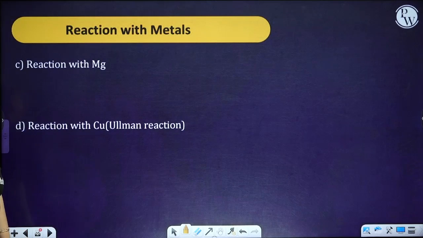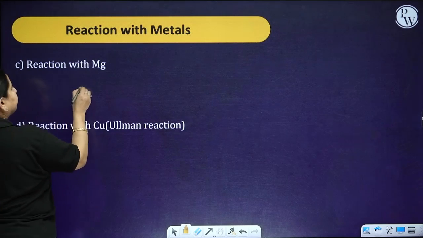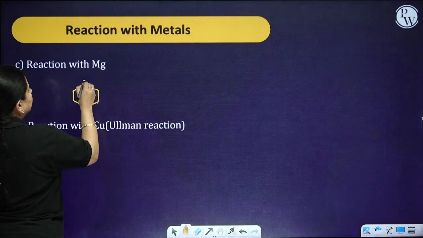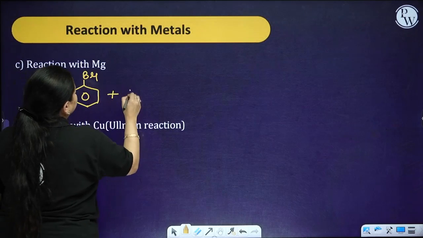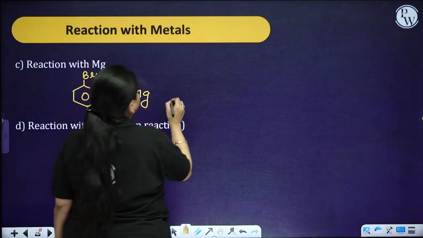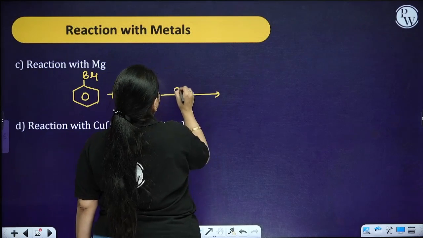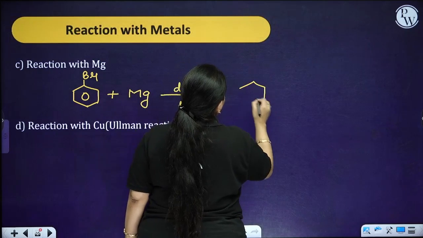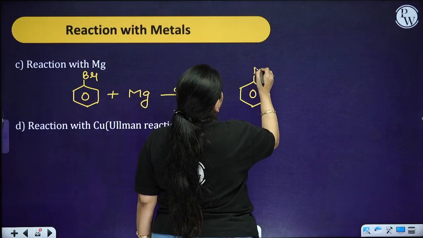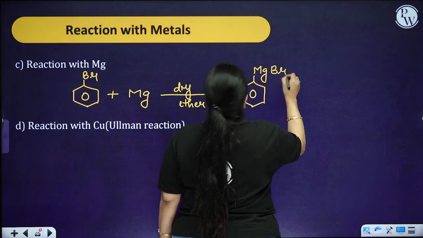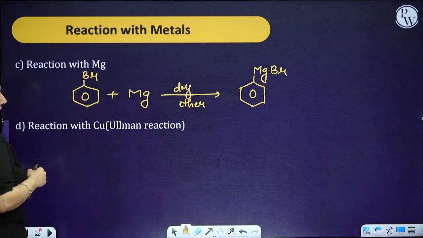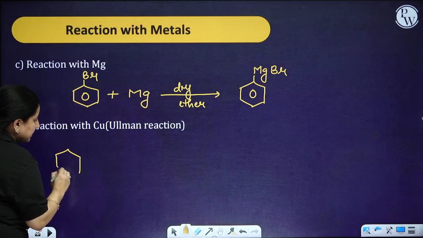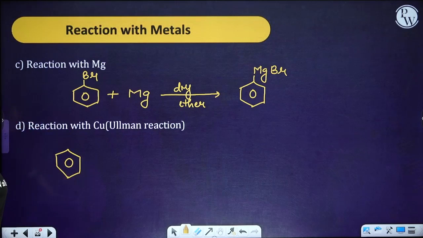Now let's have the reaction with the metals. So in the reaction with the metals, say suppose, bromobenzene with magnesium we do, and again it is going to take place in the presence of dry ether. So MgBr. Reaction with copper. Now this reaction with copper is named as the Ullmann reaction, although it is not mentioned in our NCERT, but sometimes the question is being asked from here.